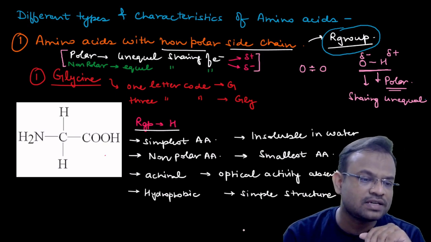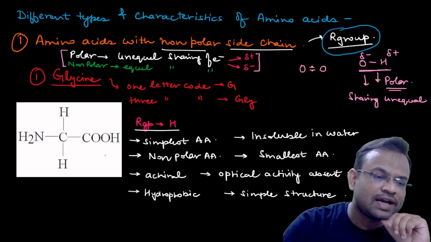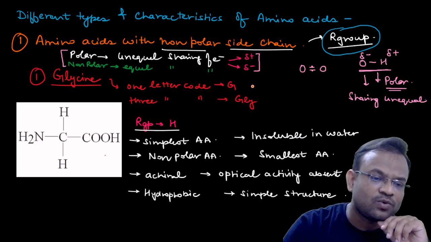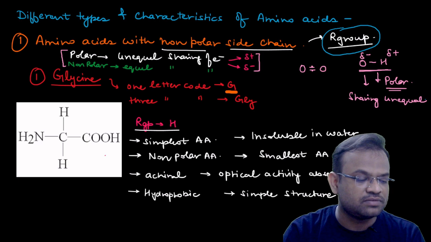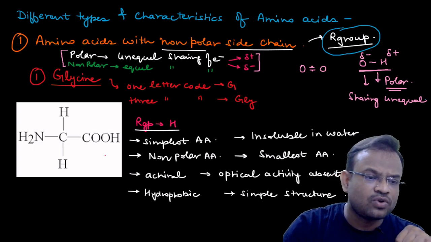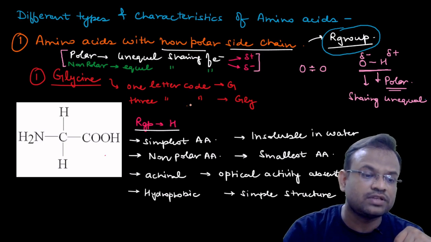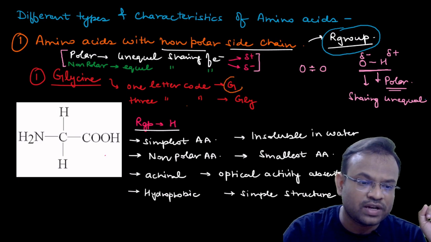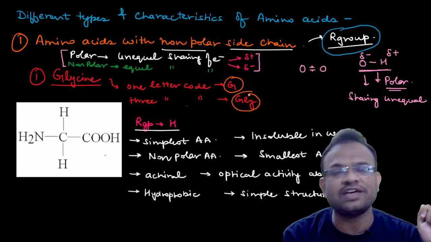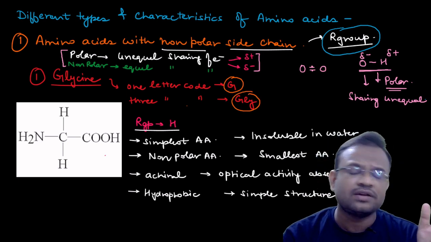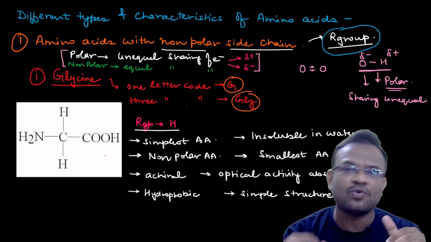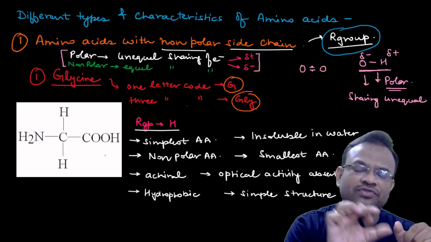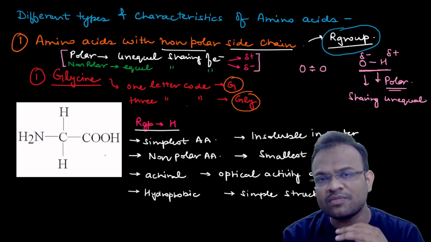What do you know about glycine? The first thing is that the one letter code of glycine is G. You should remember the one letter code as well as the three letter code of all amino acids. For example, the one letter code of glycine is G and the three letter code is GLY. In general, the amino acids have the first letter of their name as the one letter code, but some are exceptions.